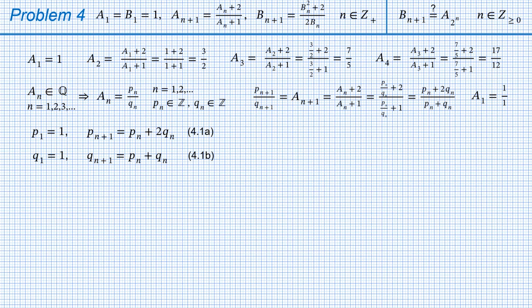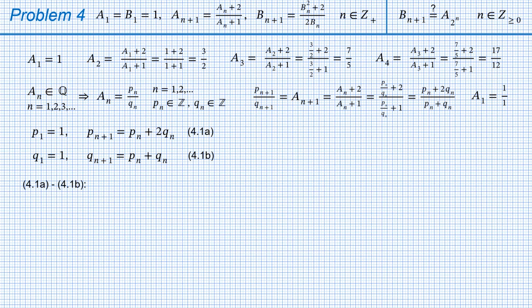At the same time, I must admit that this formula is not what we really need. We want to express P sub n plus 1 in terms of previous members of the P sequence, and Q sub n plus 1 in previous members of the Q sequence. What we see here is a weird mixture of P and Q. So let's do the following trick.